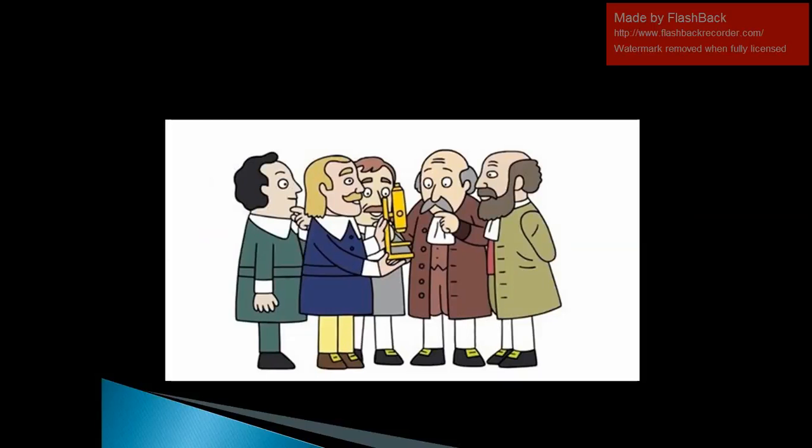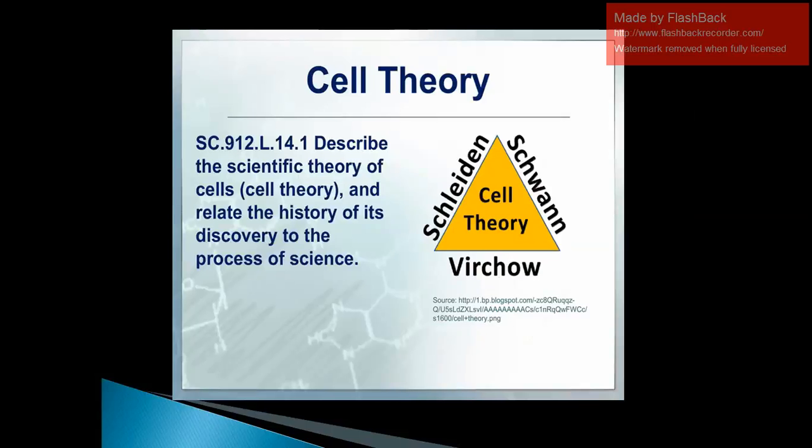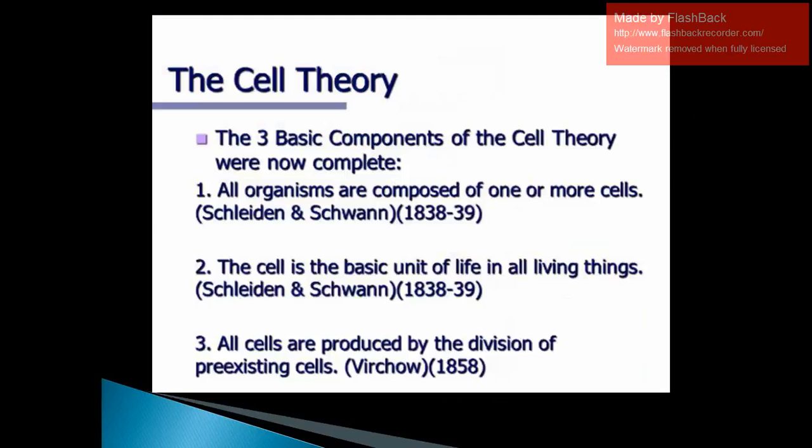Now we come to cell theory. Children, cell theory was proposed by three famous scientists, Schleiden, Schwann and Virchow. Schleiden, a German botanist, announced that every plant is made up of cells. Later on, Schwann, a German zoologist, declared that all animals and plants are composed of cells, which serve as the units of structure and function.